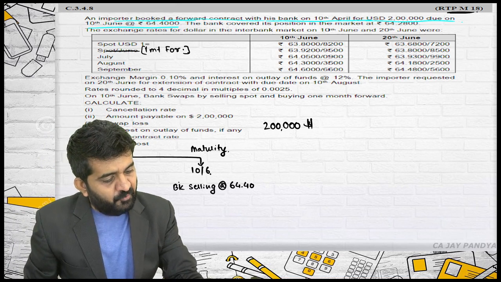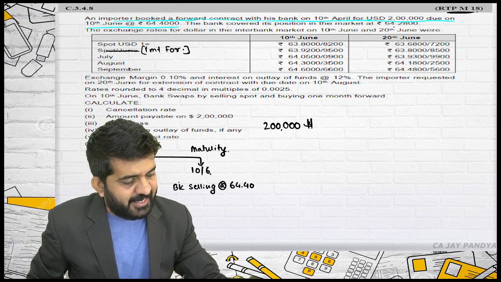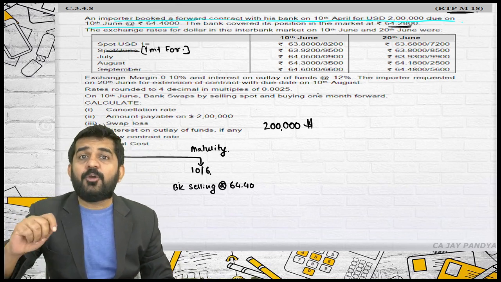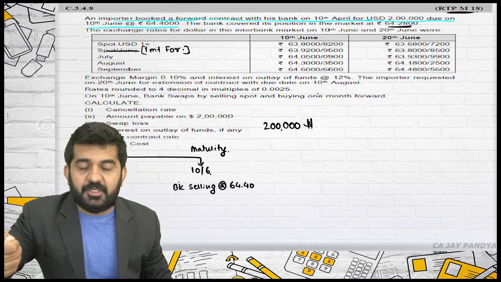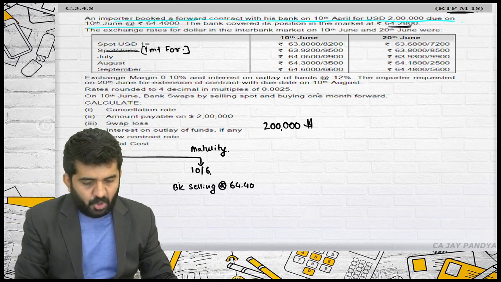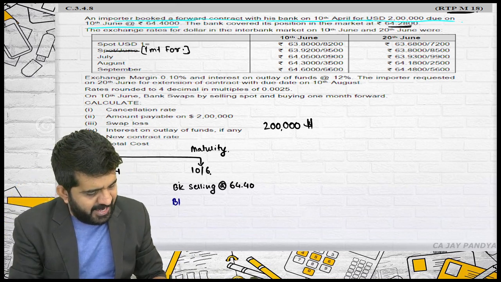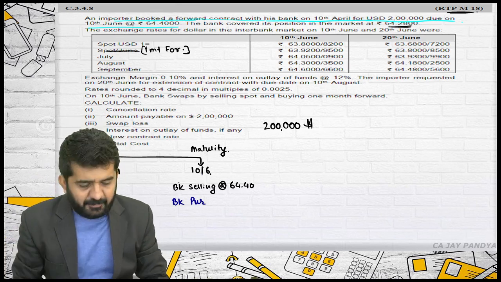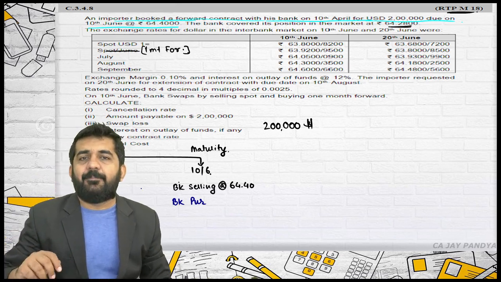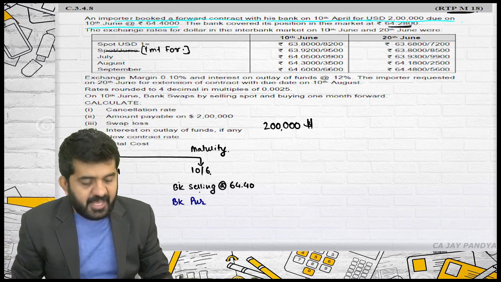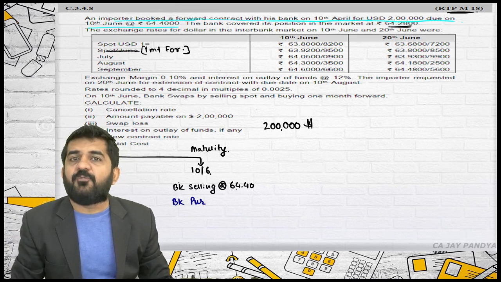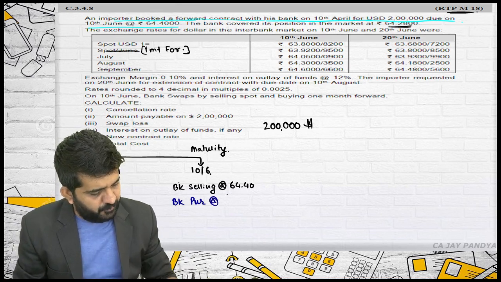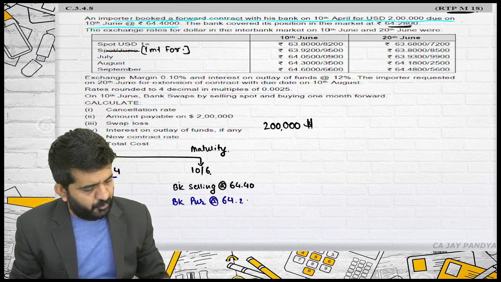The bank covered its position in the market at 64.28. See, I told you the bank always covers its position. So what the bank has already done is, as on this date, 10th June, it might have taken a forward purchase position on 10th April. And it has already taken a position of forward sale. Purchase at the rate of rupees 64.28.